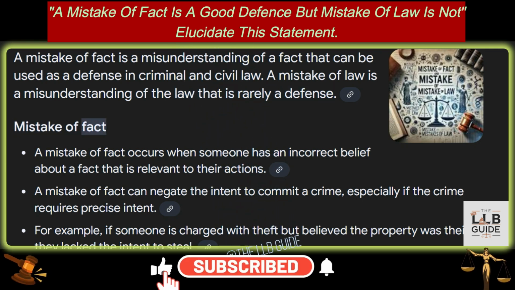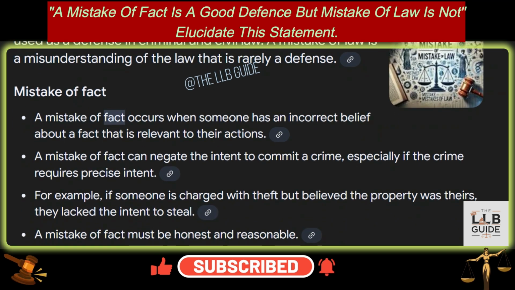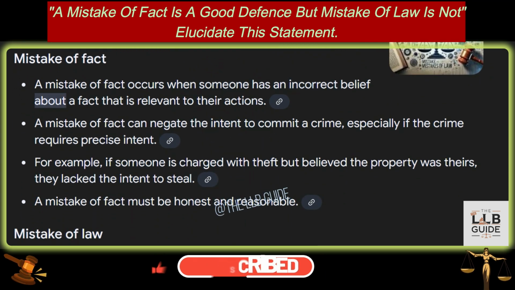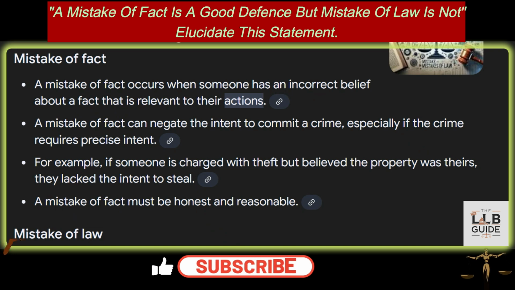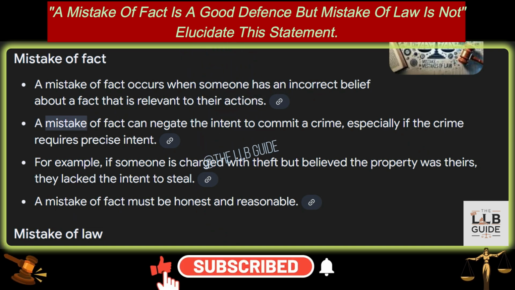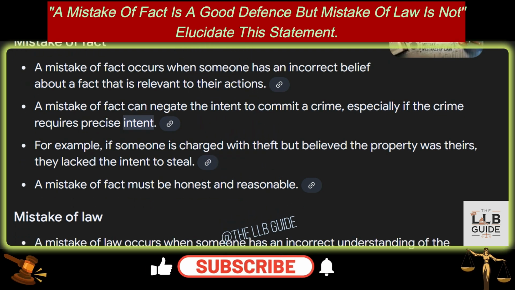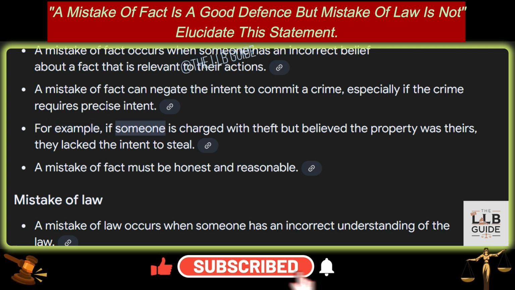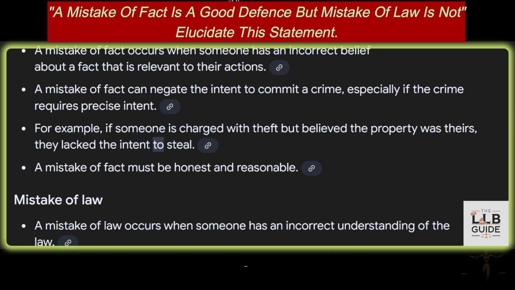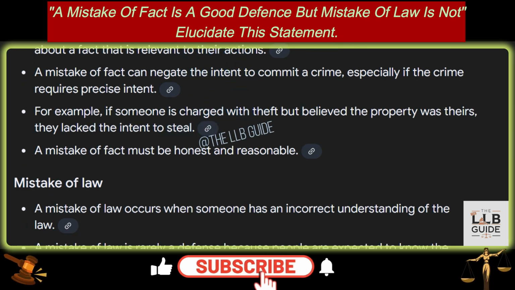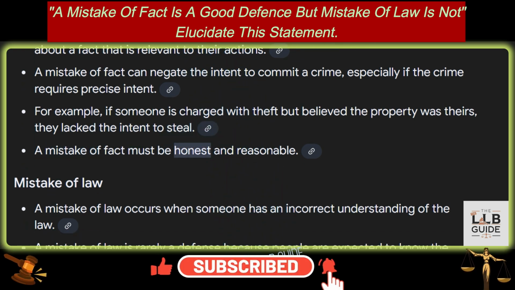Mistake of fact. 1. A mistake of fact occurs when someone has an incorrect belief about a fact that is relevant to their actions. 2. A mistake of fact can negate the intent to commit a crime, especially if the crime requires specific intent. 3. For example, if someone is charged with theft but believed the property was theirs, they lacked the intent to steal. And 4. A mistake of fact must be honest and reasonable.